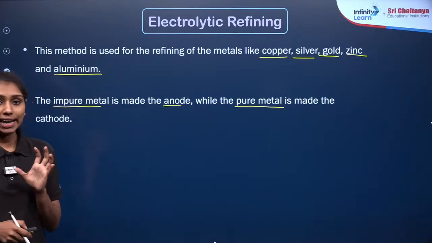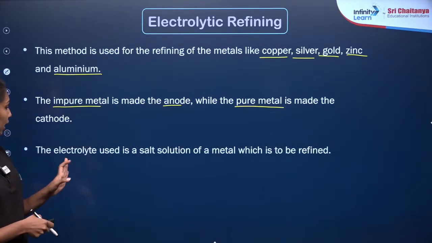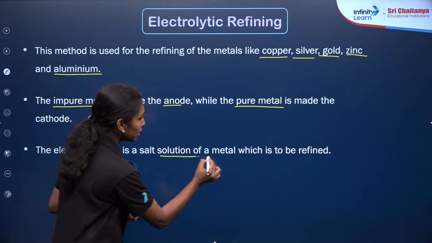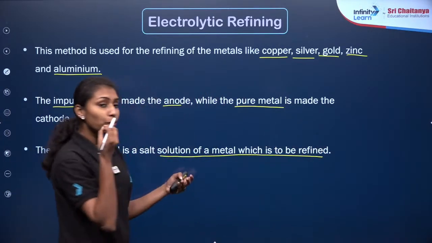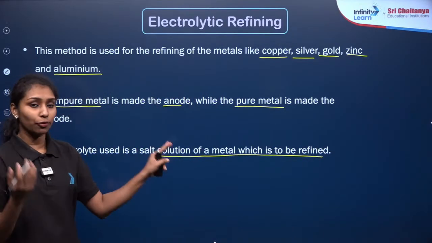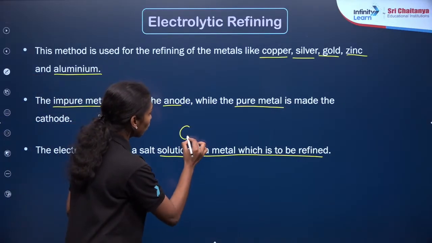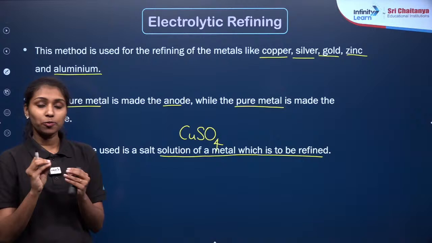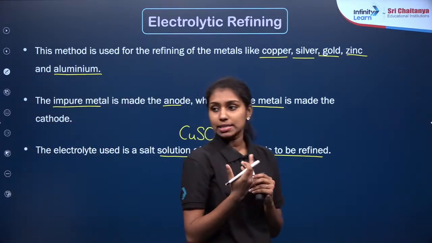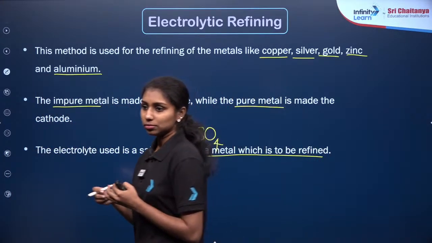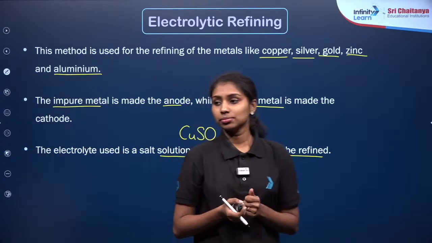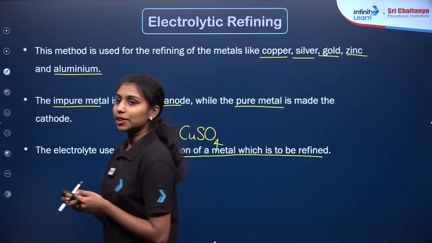Then for that we need an electrolytic solution. I am taking an electrolyte solution which is a salt solution of the metal which is to be refined. For example, for copper refining, I will be taking a solution of copper sulfate. Is that clear? This is the setup for the electrolytic refining of metals. Yes, it is related to electrolysis.